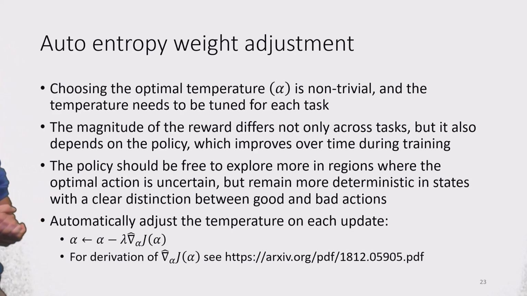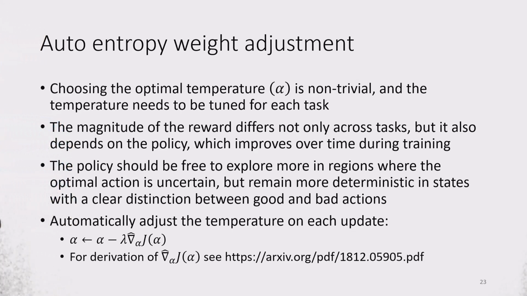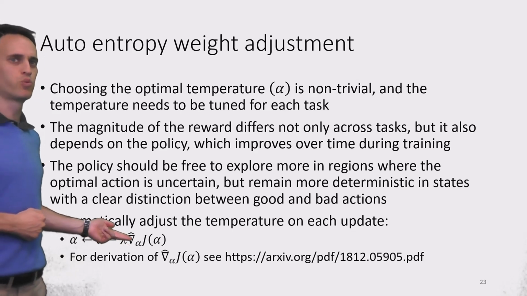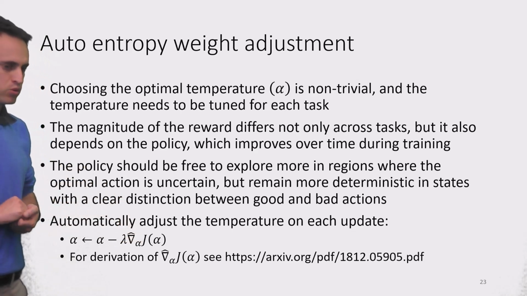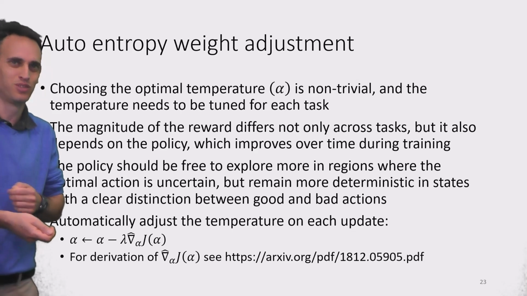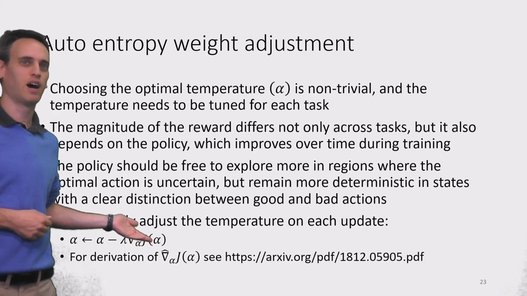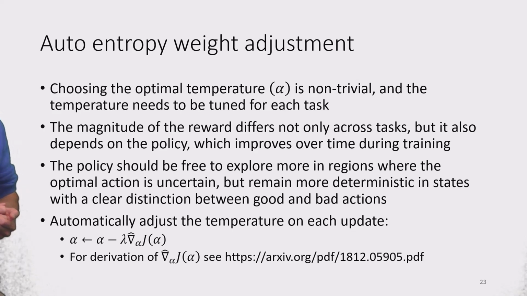And so in the paper they presented a simple approach to automatically adjust the temperature on each update step. The alpha parameter, the temperature parameter, is updated automatically using a gradient descent step with some learning rate, where the gradient is defined on the performance of the current policy with respect to some target entropy that you still have to define, but it's just easier to define the target entropy, and then alpha becomes auto-adjusted during the training process.